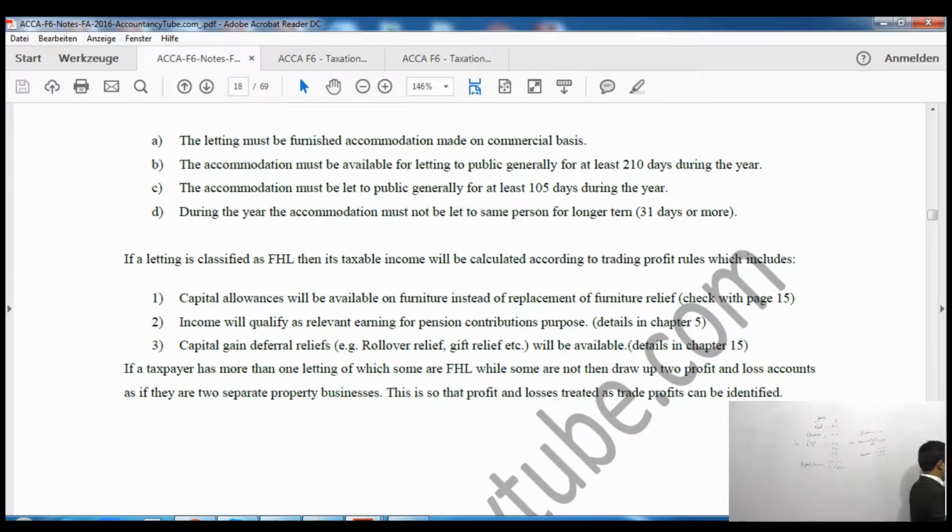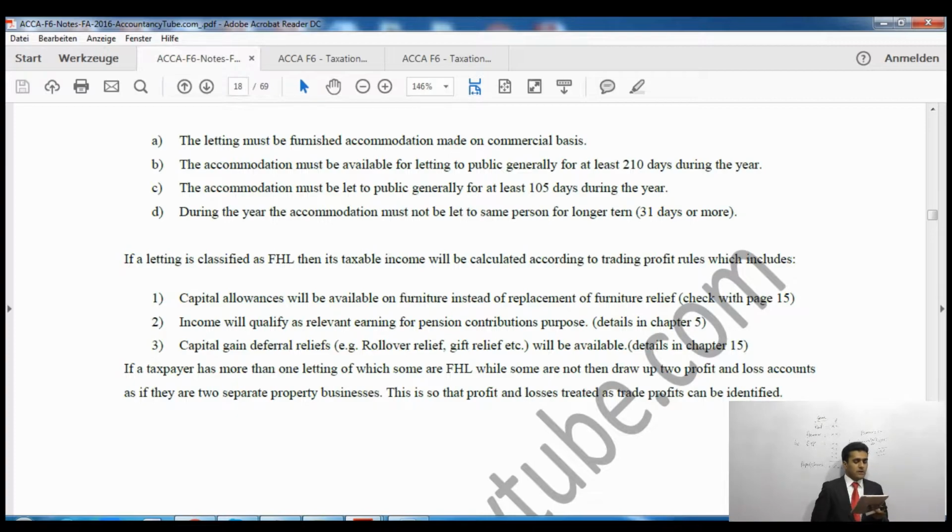Right, so first one, it says the letting must be furnished accommodation made on a commercial basis. So obviously it will be furnished accommodation, and it will be on a commercial basis. You will be letting it to make the profit. So your main aim will be to make the profit. Then this property must be available for letting for 210 days during the year.